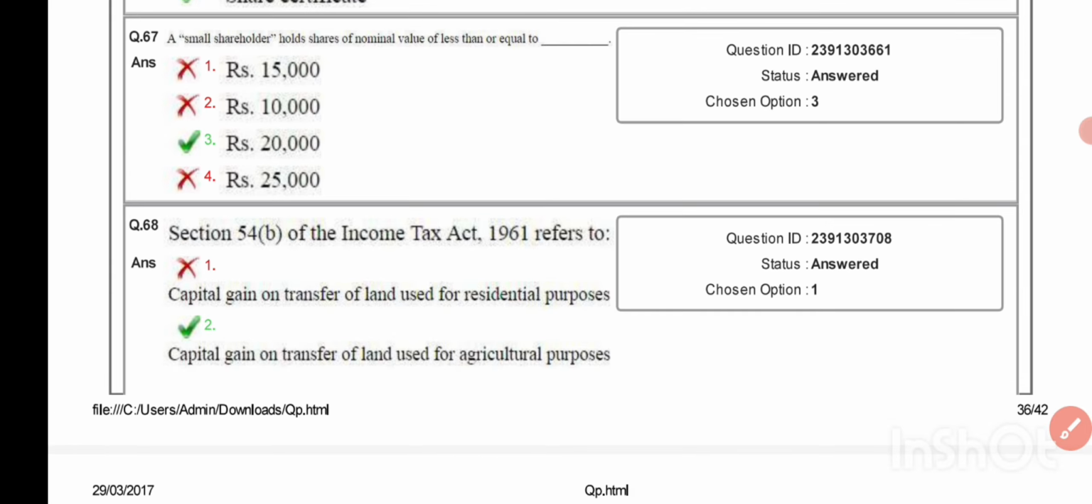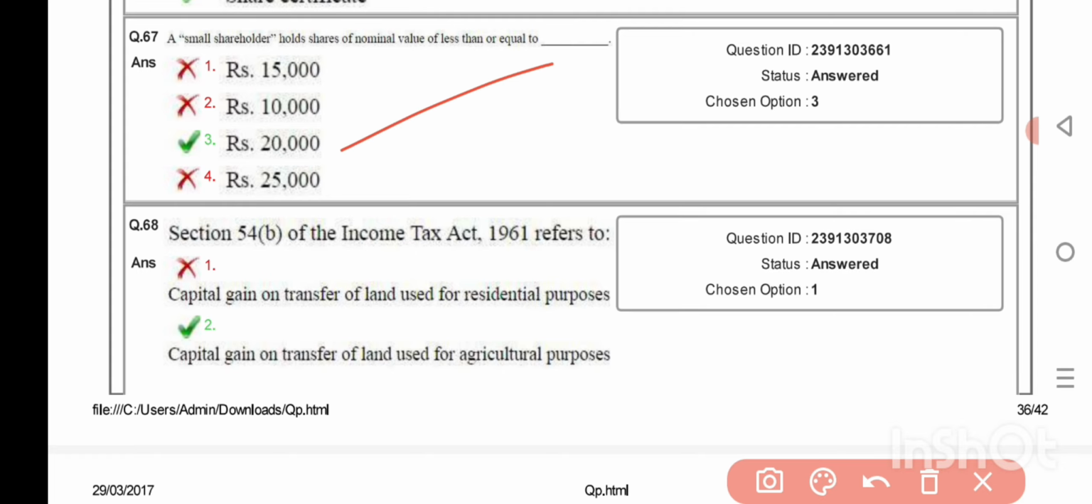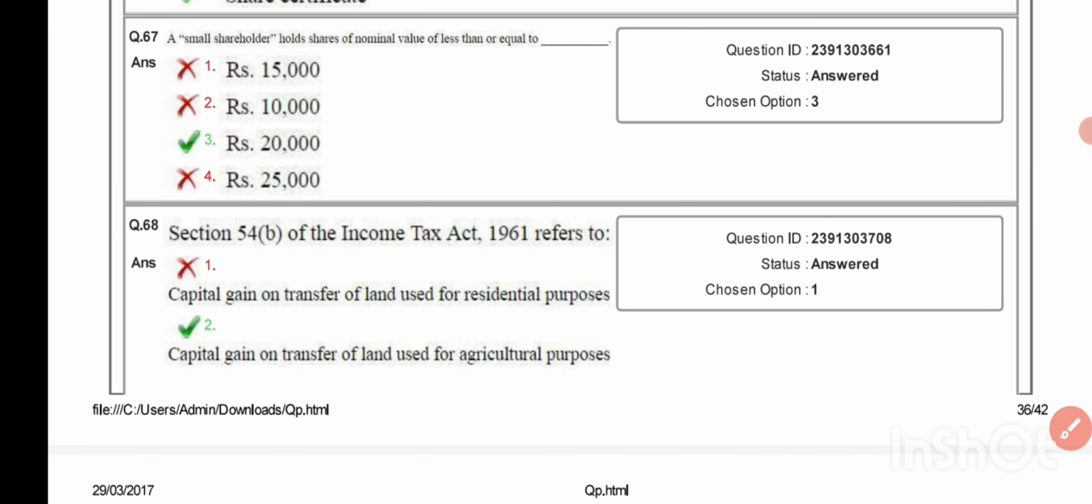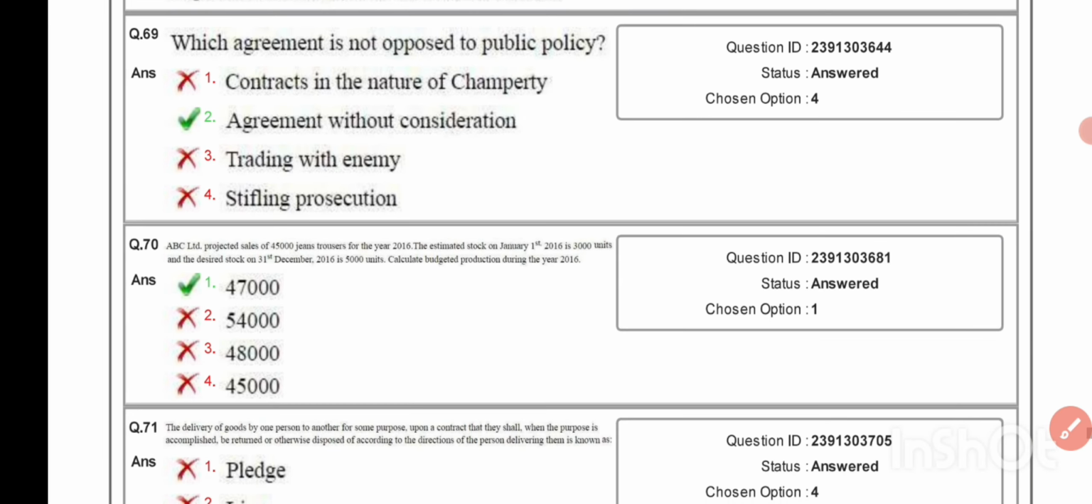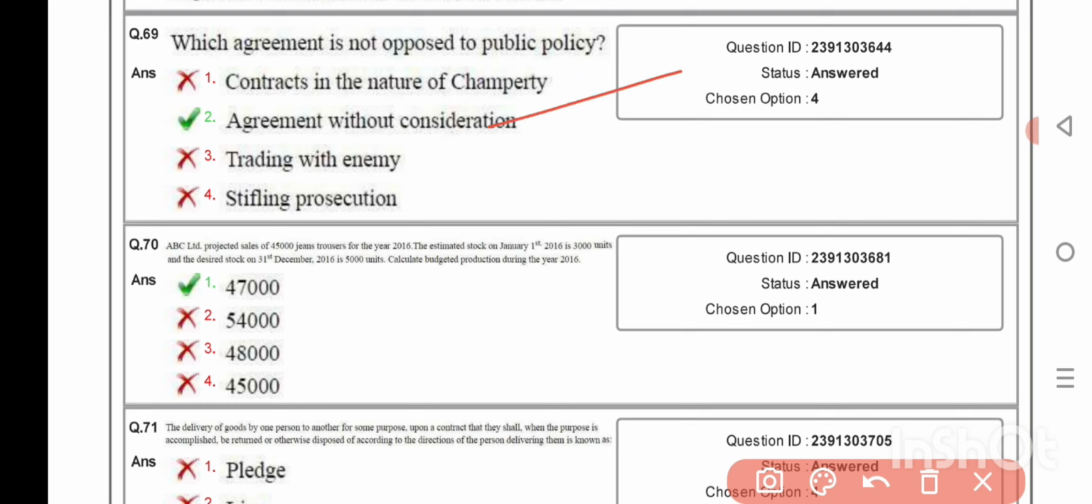Small shareholders hold shares of a nominal value of less than or equal to 20,000. Section 54B of Income Tax Act 1961 refers to capital gain on transfer of land used for agriculture purposes. Which agreement is not opposed to public policy? Agreement without consideration.